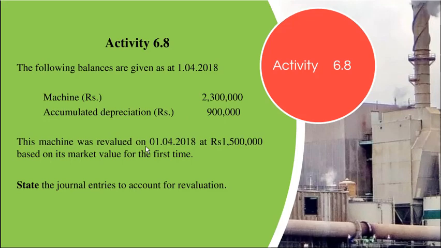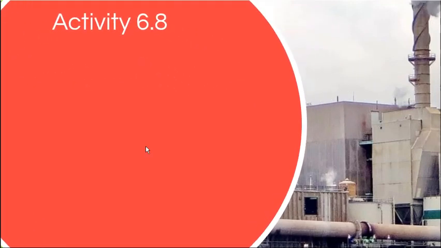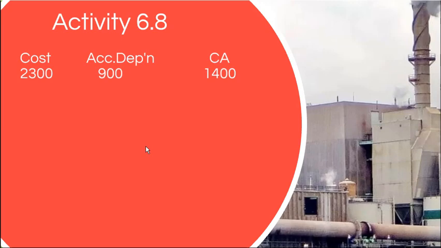Okay, so we will now see how to do this. These are the information given. You are given the cost information of 2,300 and the accumulated depreciation as of now of 900,000.